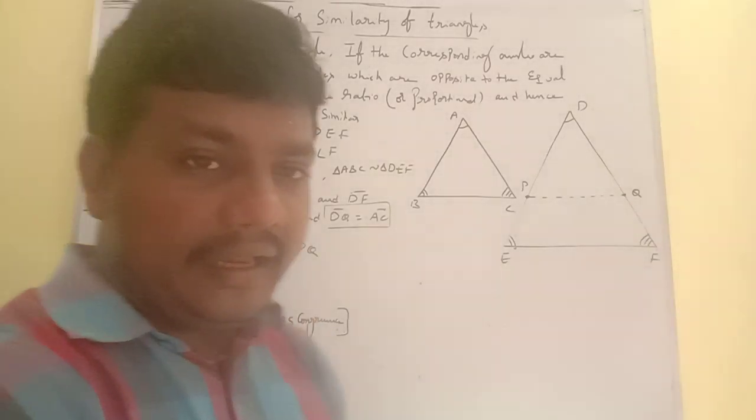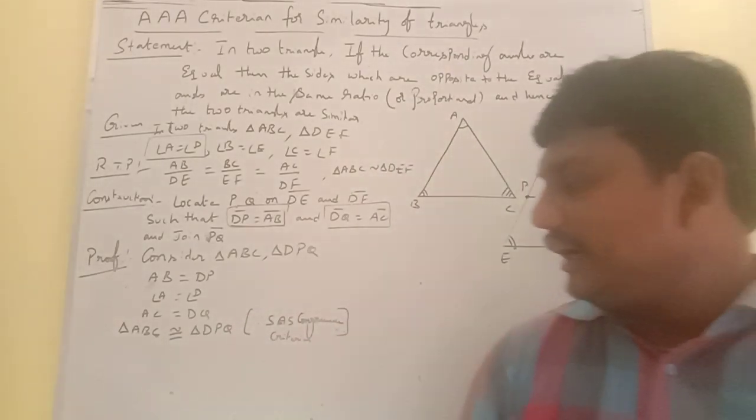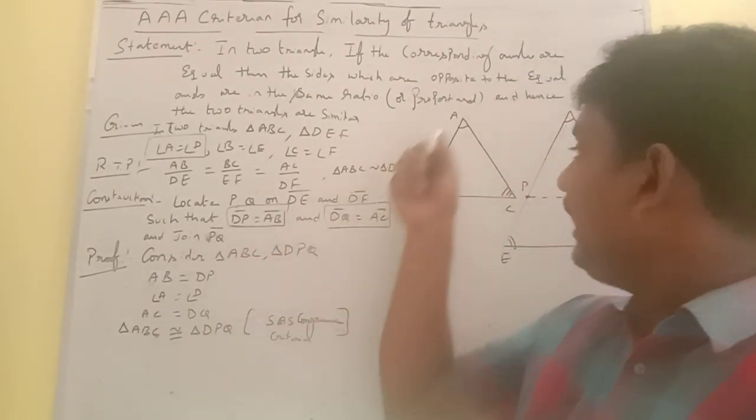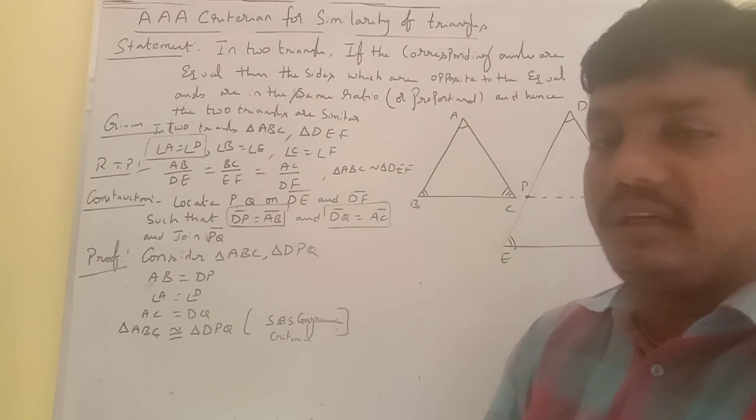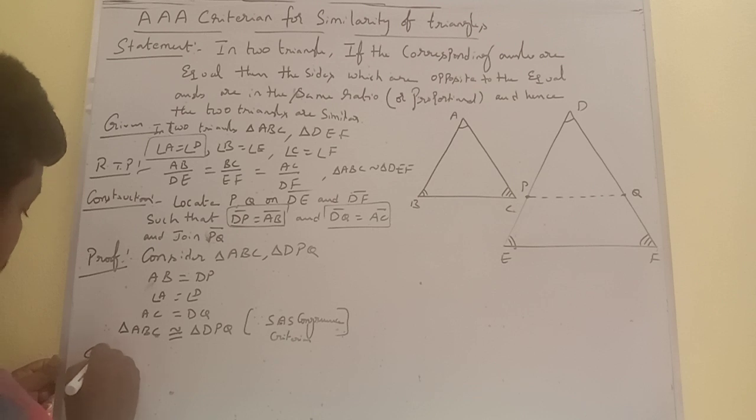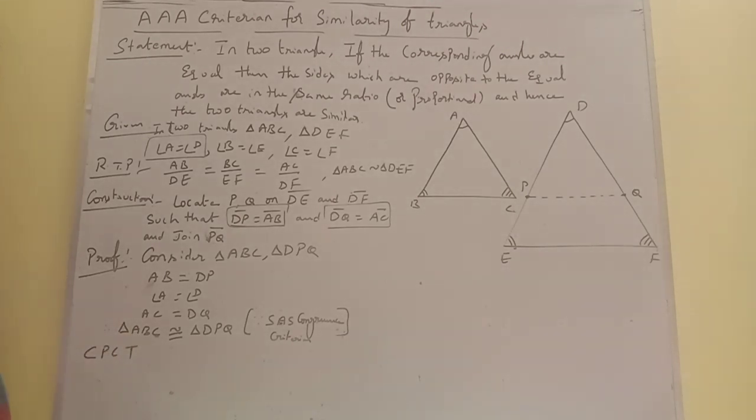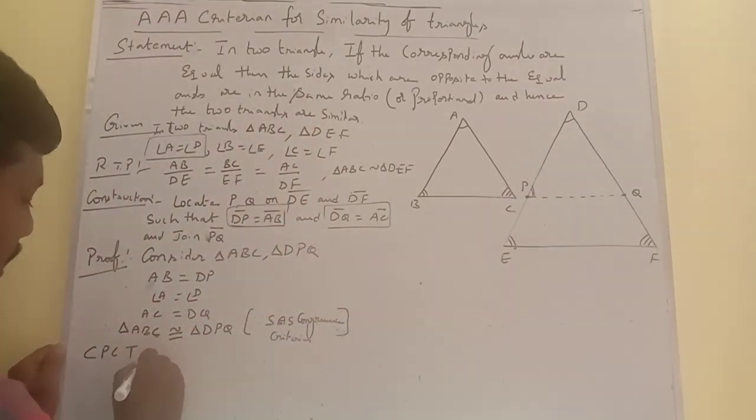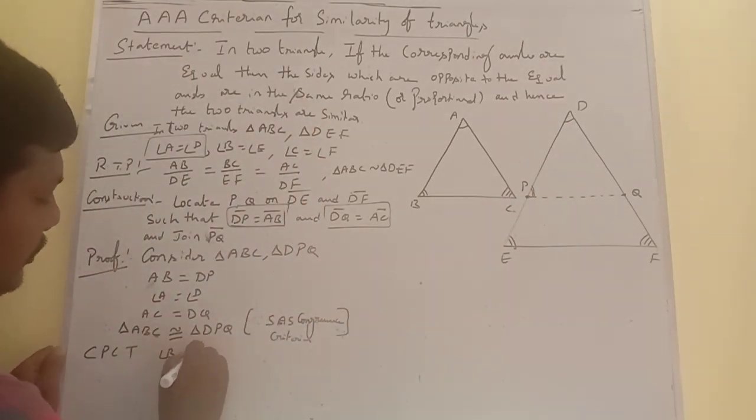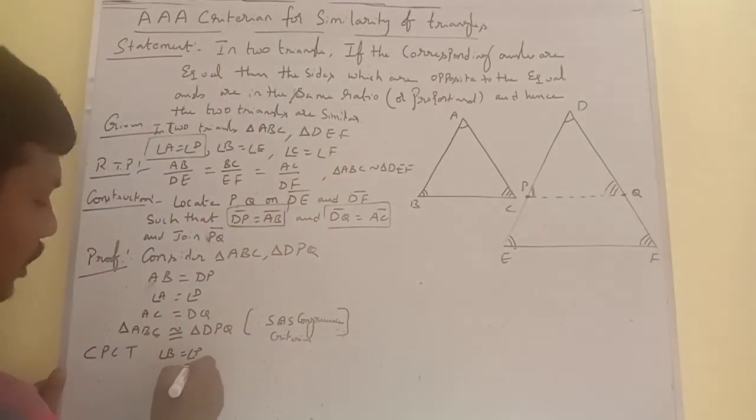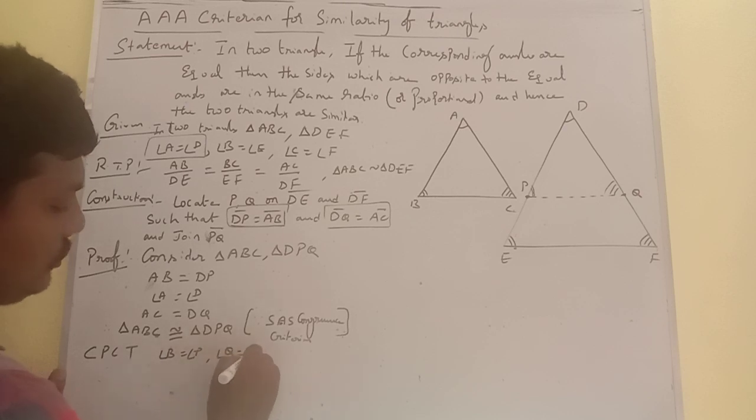So side angle side congruence criterion, this is in the exam. Under the side angle side congruence rule, triangle ABC and triangle DPQ are congruent. When two triangles are congruent, we know from CPCT, corresponding parts of congruent triangles, angle B is equal to angle P. And angle C is equal to angle Q.